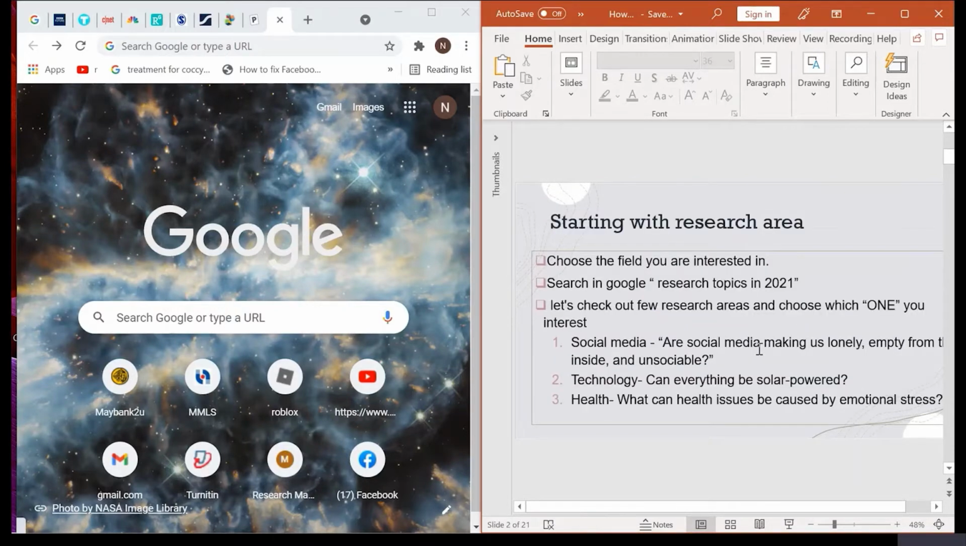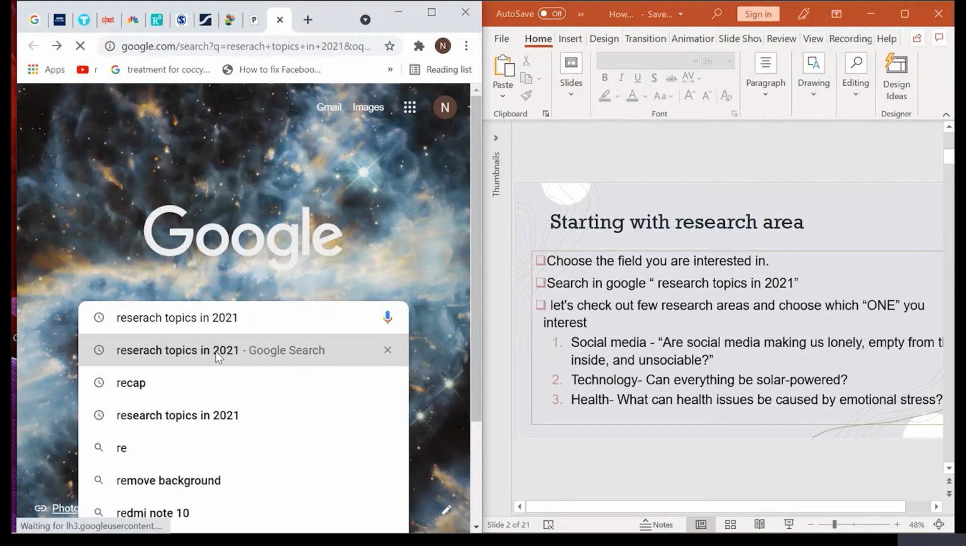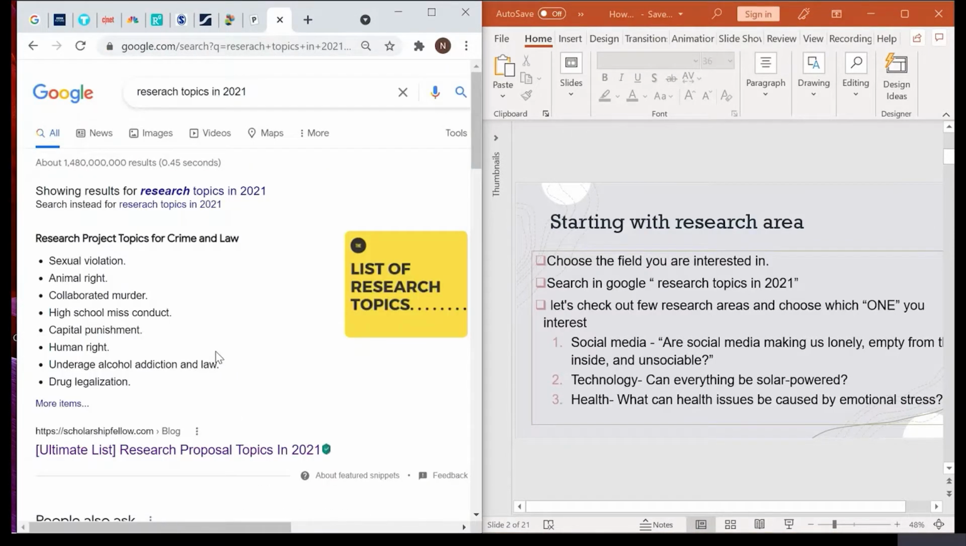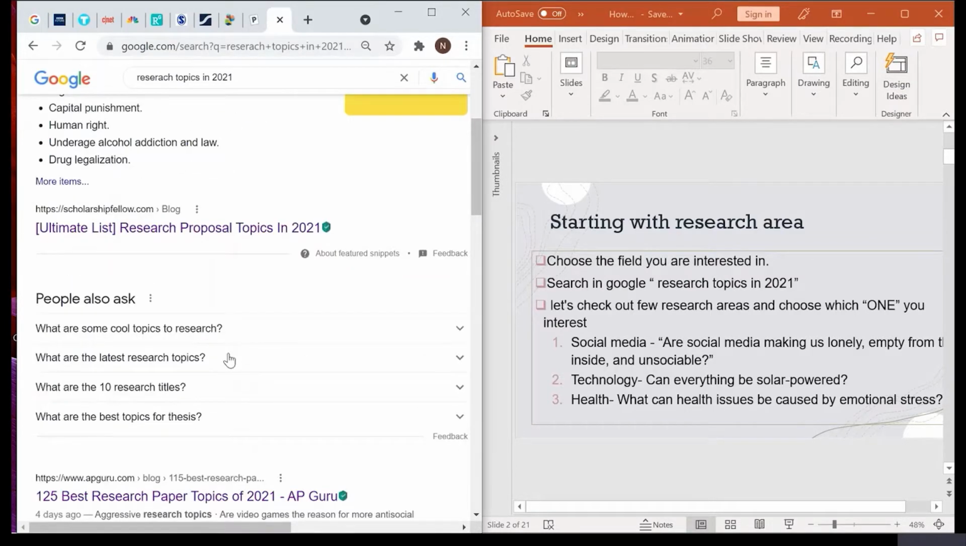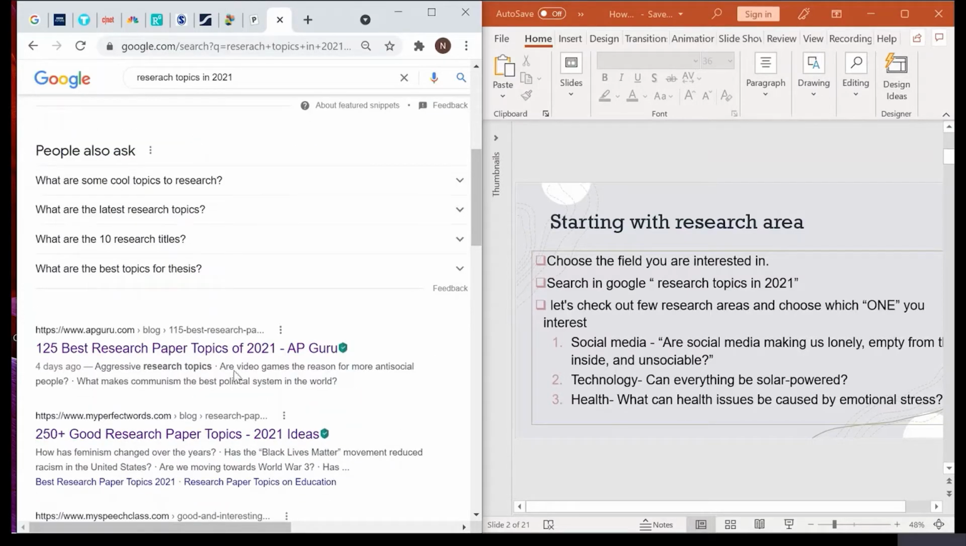First of all, you will not have any idea how to start, right? So in this case, you can look into the internet, using Google to find out what the research trends are, or what the latest research topics are that people have been discussing. So you try to look for the research topics in 2021. There are a number of websites that highlight the latest research topics. Shall we choose one of them?